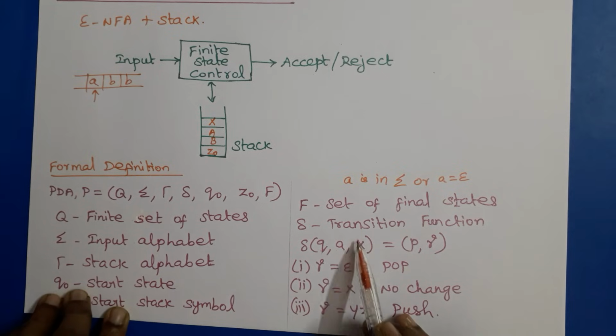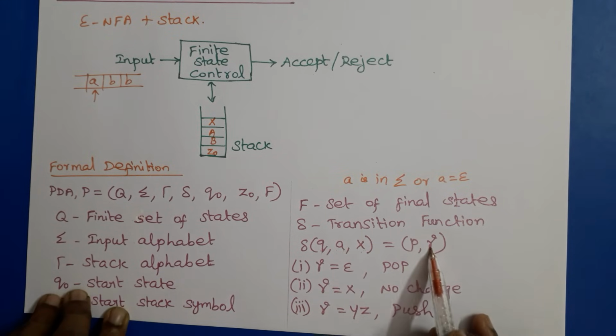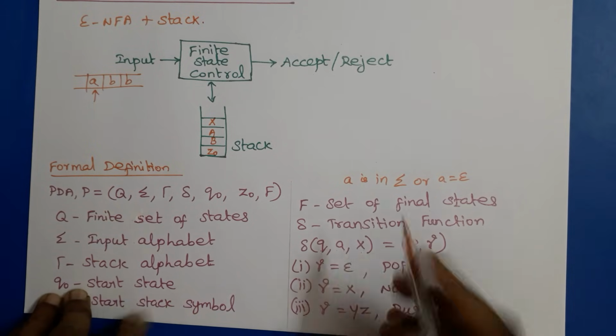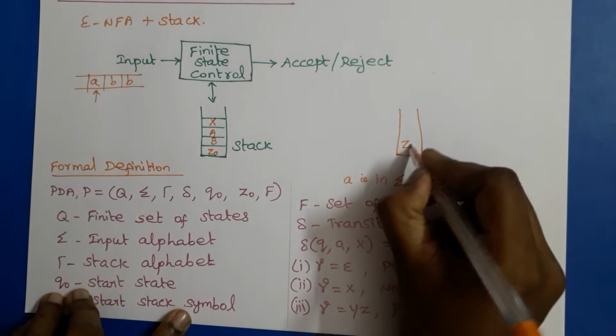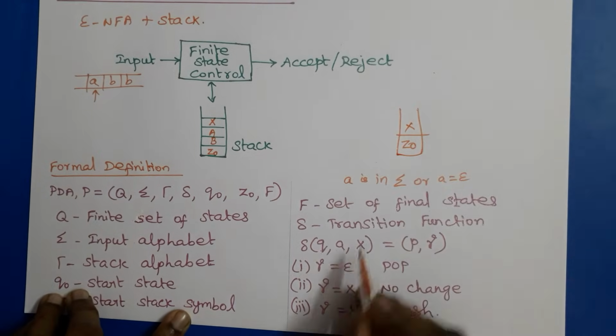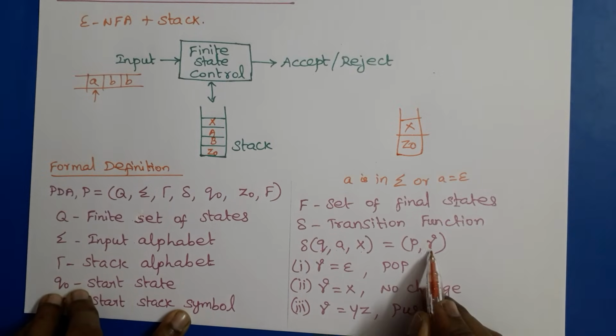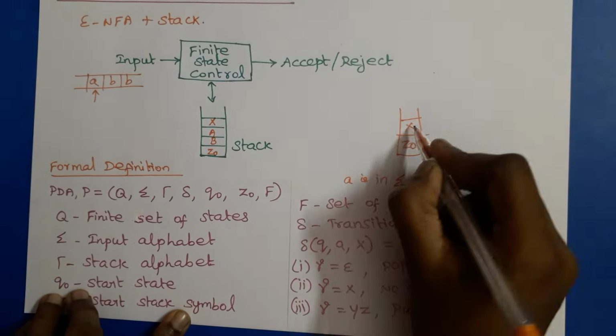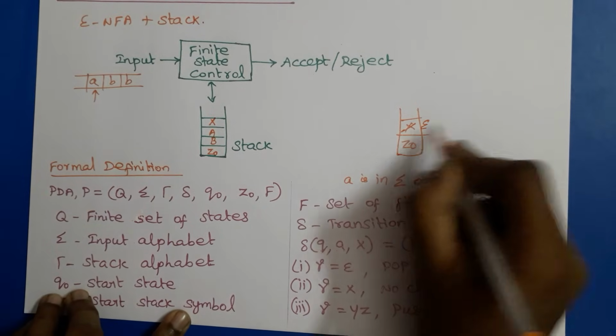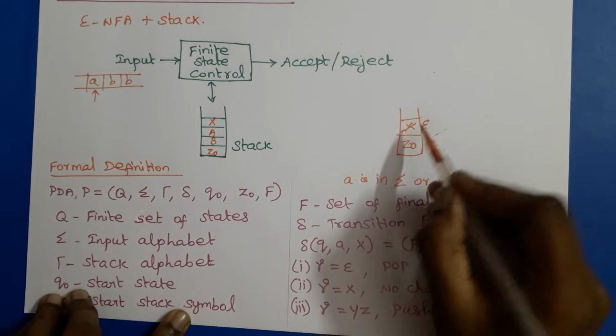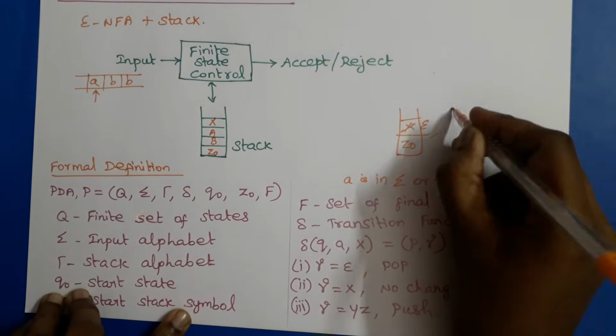And the top of the stack, X, is replaced by the string gamma. Gamma is a string, and here there are three possibilities. If gamma is epsilon, then a pop of the stack is performed, because X, the top of the stack, is replaced by epsilon. Epsilon means a pop of the stack is performed.